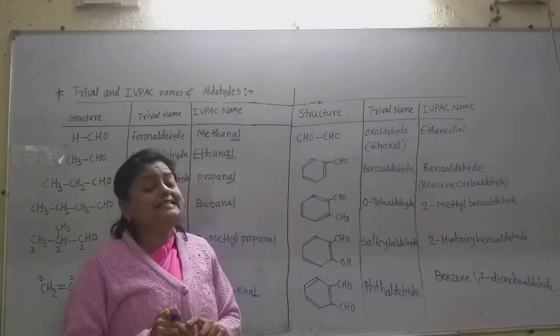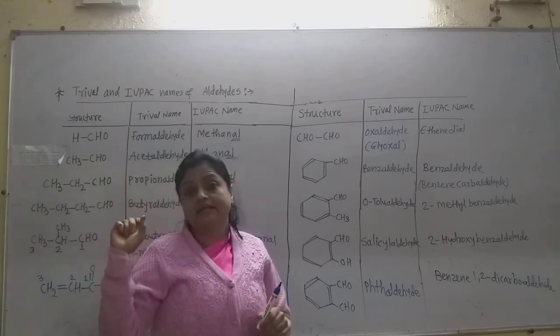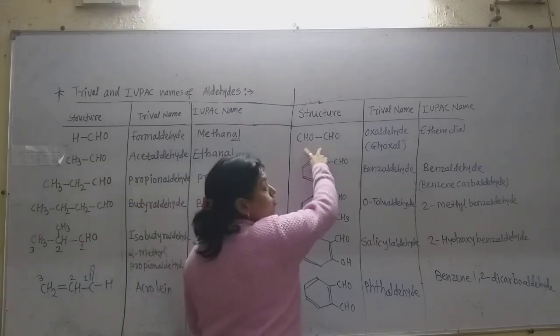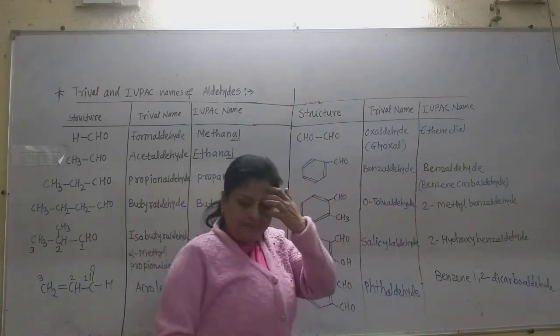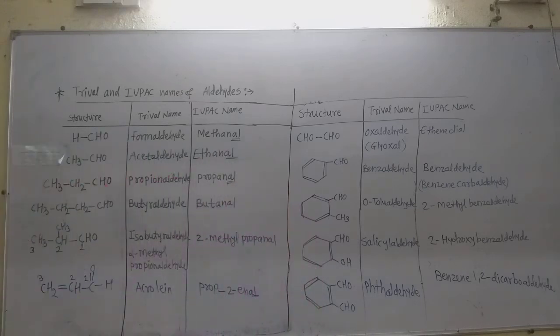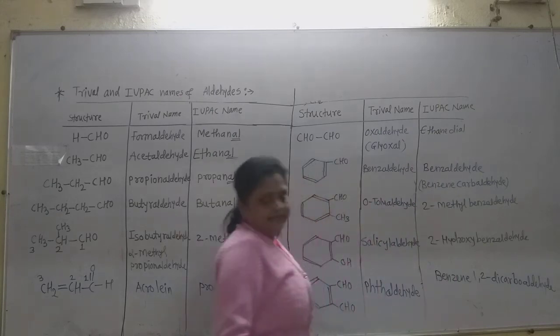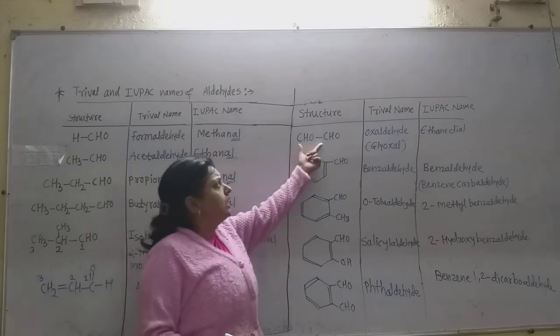But the IUPAC name is given such that we give it as in the acid. First write down the complete name of that alkane. How many carbon atoms are in that aldehyde? Here 2 carbon atoms, so the parent alkane is ethane. So write down the complete name of ethane first, and then write down di because 2 aldehyde groups are there.